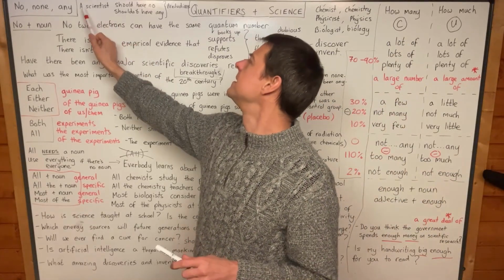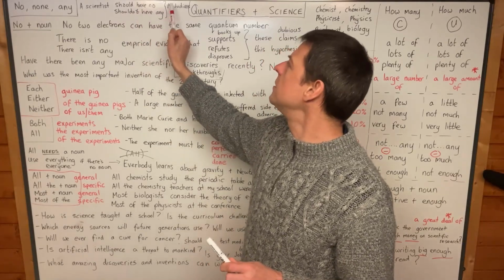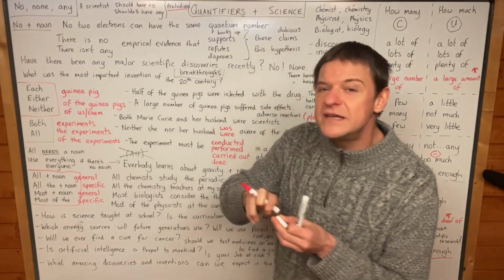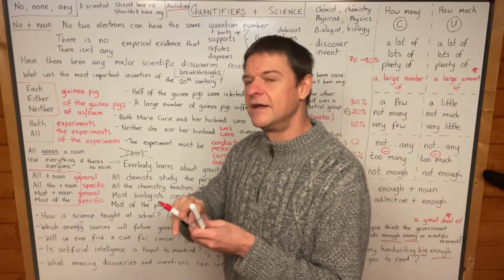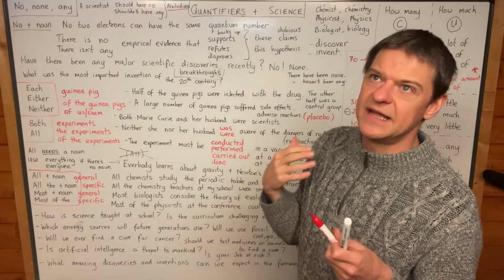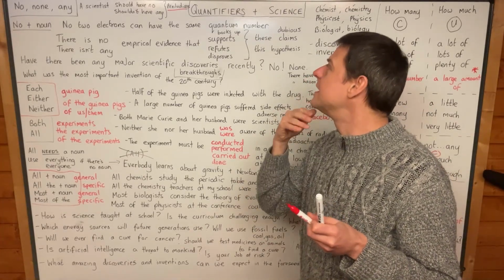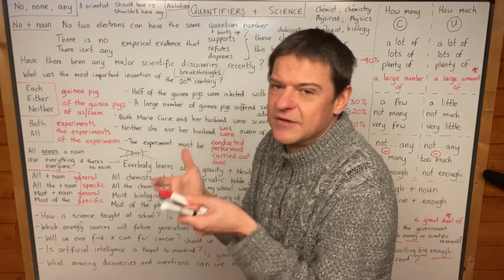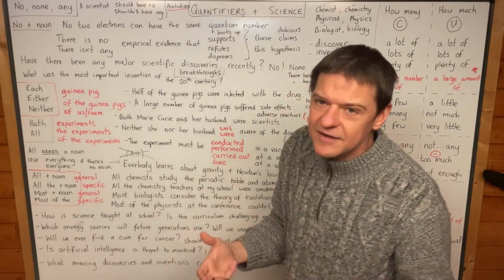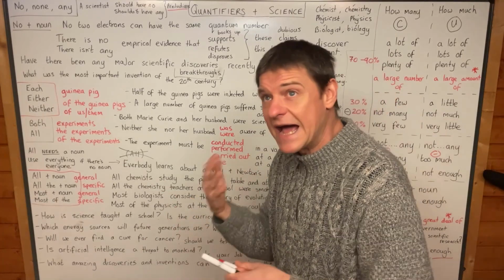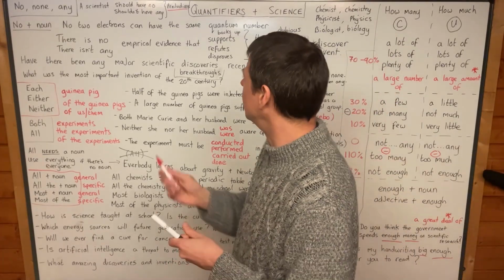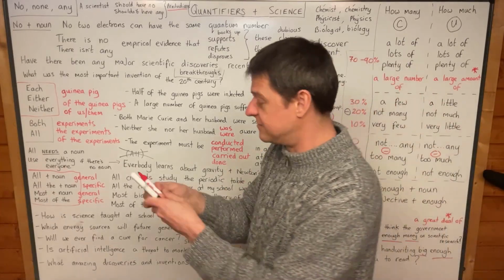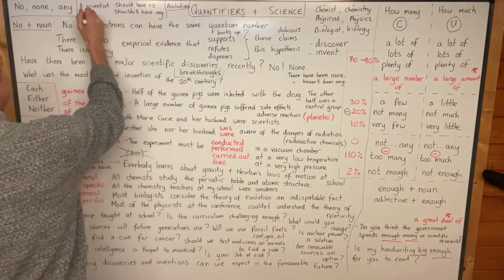Here's another example. A scientist should have no prejudices. And this word prejudices means pre-formed opinions. And so a scientist shouldn't be doing the experiment expecting the experiment to give him a certain result. Because if he does, he will look for that result and actively encourage that result. It means that the scientist is biased in some way. A prejudice is a bias.